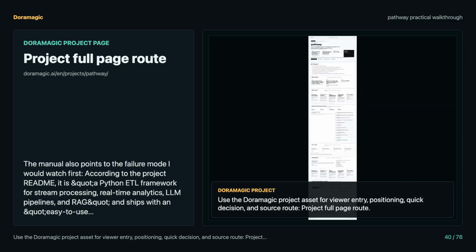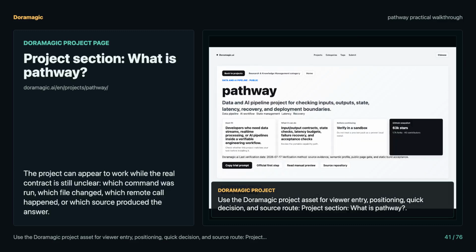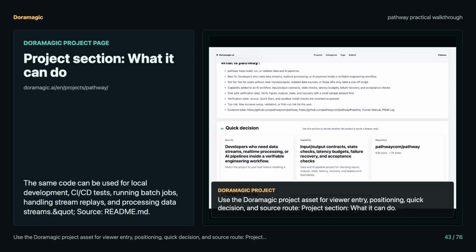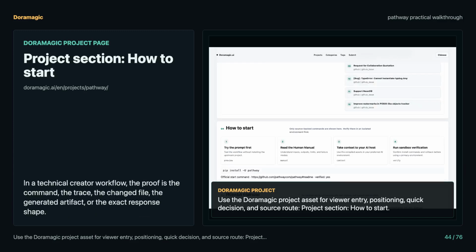I would also cross-check the repository directly at https://github.com/pathway.com/pathway. The manual is the map, but the repository is where version drift, installation details, and real issue patterns show up. If those disagree, I trust the live upstream evidence before I trust a polished summary.